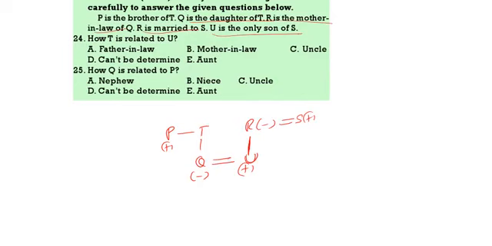Now how is T related to U? T's sex is not known, so it cannot be determined. How is Q related to P? Q is the niece of P. Now 26 to 27.